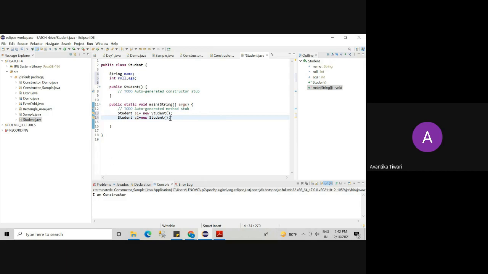Now we are not assigning anything. Let me make this constructor a comment for some time. So this is my code. If I don't initialize any values for the S1 object and S2 object, then what will the compiler do?